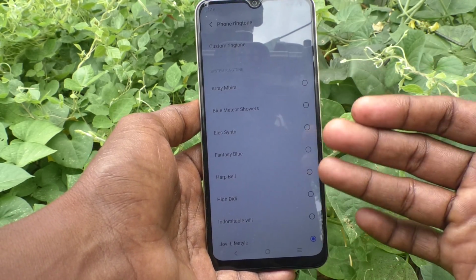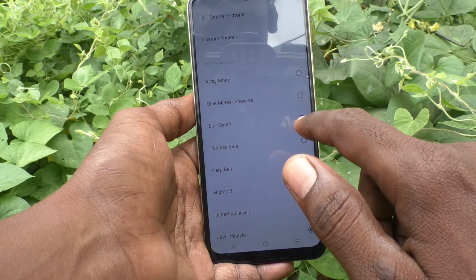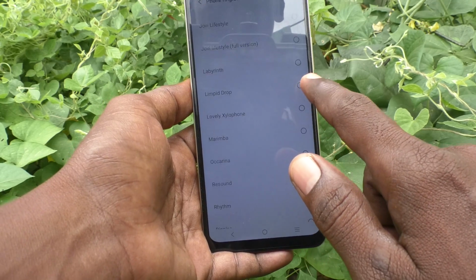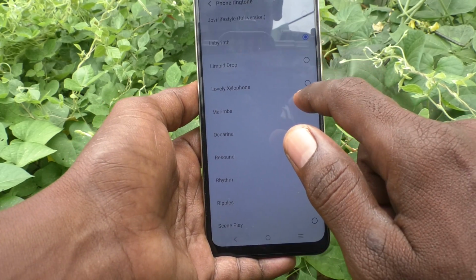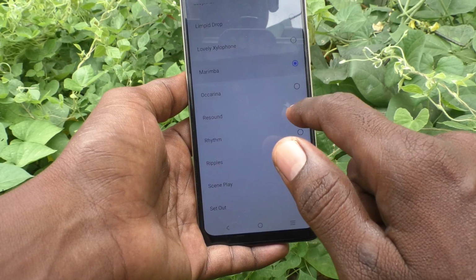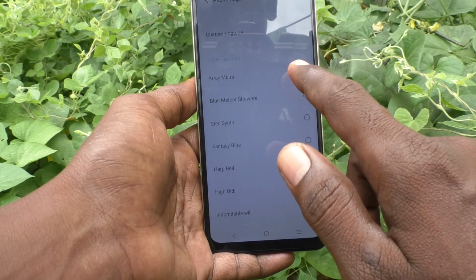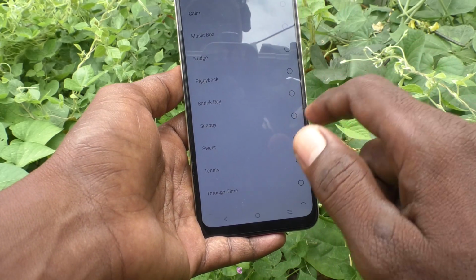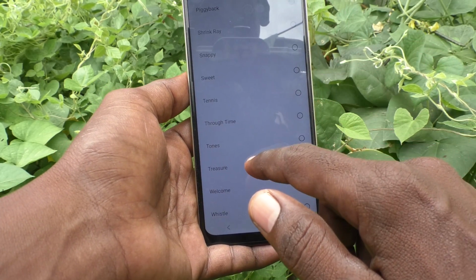Here list of ringtones will be available, just you can select anyone. So these are all the system ringtone, just you can select anyone. You can also set to custom ringtone. Click on custom ringtone here, but here also some